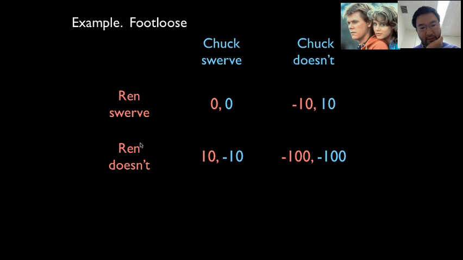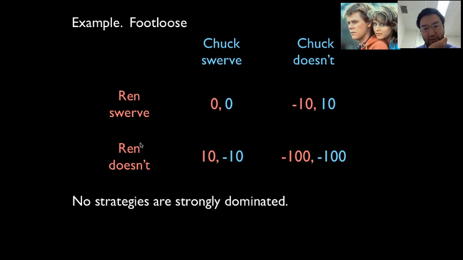So what we have is the fact that no strategies are strongly dominated. In other words, in this chicken game, there's no one strategy which is always better than the other. It's not like the prisoner's dilemma, in which case you never want to pay taxes. You never want to bring the present. In chicken, it's not like swerving is always better than not swerving, or not swerving is always better than swerving. If the other person swerves, you don't want to swerve. And if the other person doesn't swerve, you want to swerve. So there's this kind of interdependence. It's not the case that one strategy is always bad.